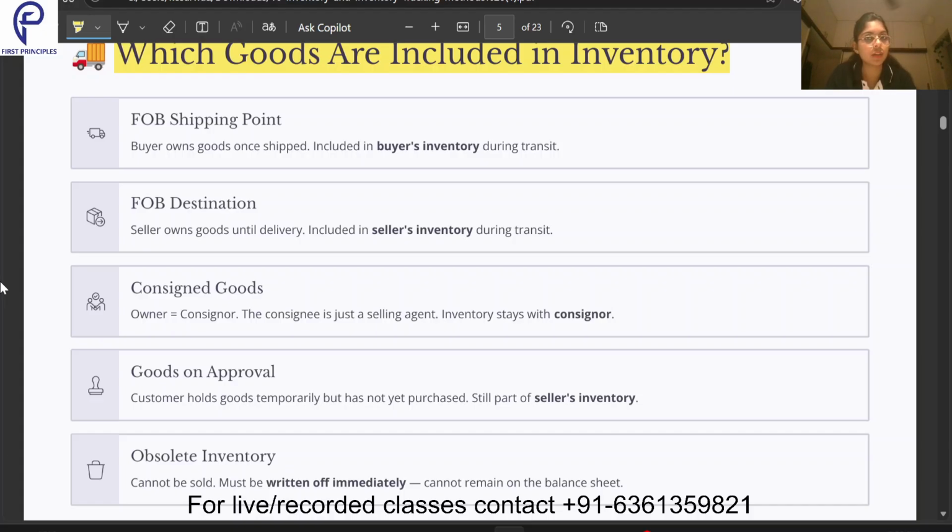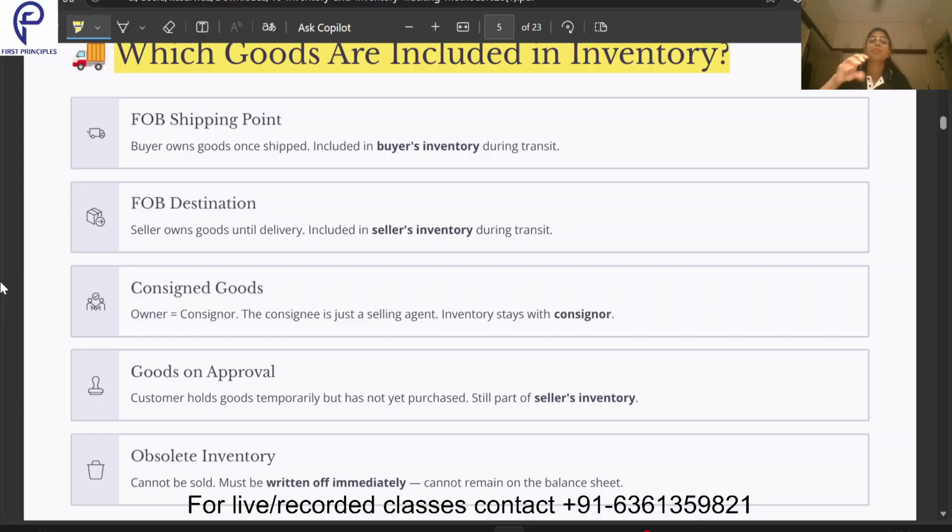So what happens in case of a consignment agreement? This particular inventory will be recorded in my books of accounts, because Mr. X is just taking it from me and selling it on my behalf. He is not owning it. This body lotion will be in my books of accounts, and once it is sold by Mr. X to, say, Taj Hotel, it will go directly from my books of accounts to Taj Hotel's books of account. It will never be recorded in Mr. X's books of accounts.